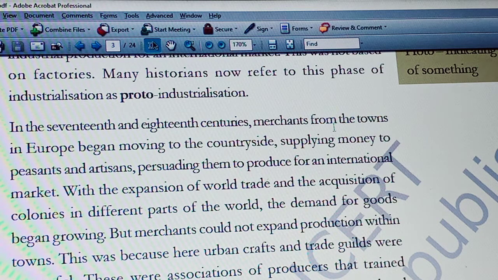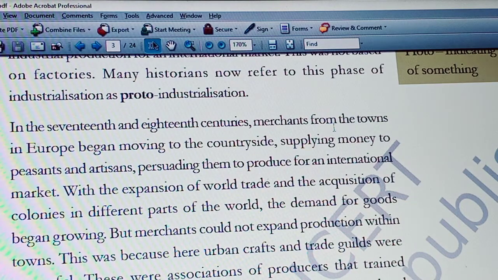So it was not easy for the entry of new traders to produce something. That's why traders found difficulties to increase the production in urban areas, and they moved from towns to the countryside.